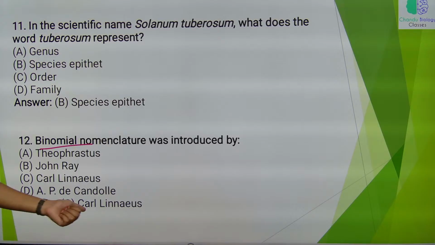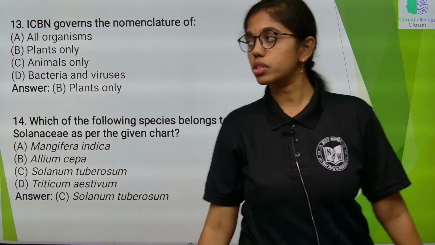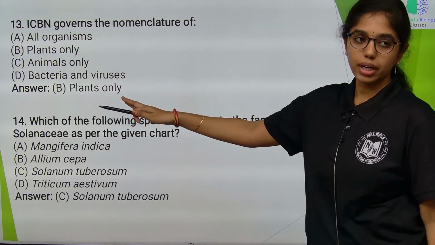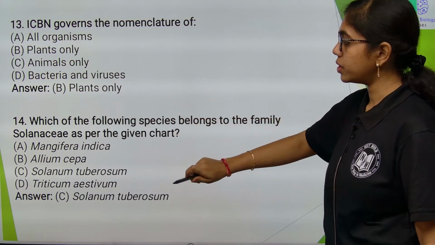If his name is not given, we can go with Carolus Linnaeus. Yes, this question. ICBN governs the nomenclature of plants only. International Code of Botanical Nomenclature identifies only plants.